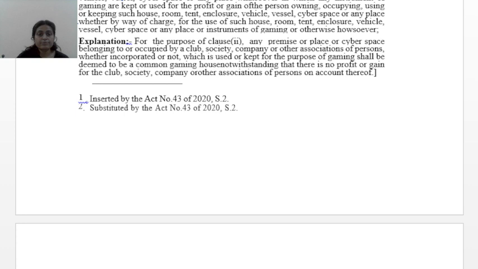Clause 2 talks about, in the case of any other form of gaming, any house, room, tent, enclosure, vehicle, vessel, cyberspace or any place whatsoever in which any instrument of gaming is kept or used for the profit or gain of the person owning, occupying, using or keeping such house, room, tent, enclosure, vehicle, vessel, cyberspace or any place, whether by way of charge for the use of such house, room, tent, enclosure, vehicle, vessel, cyberspace or any place or instrument of gaming, or otherwise howsoever.